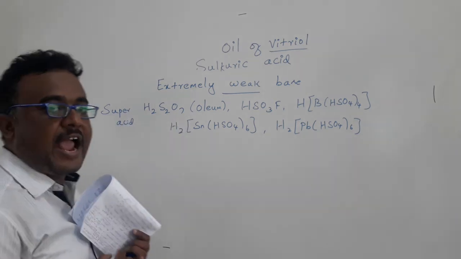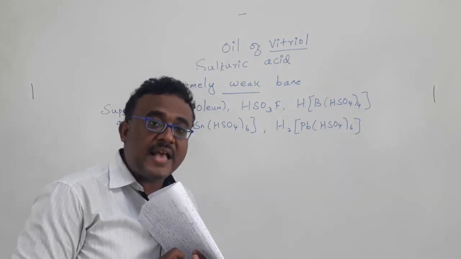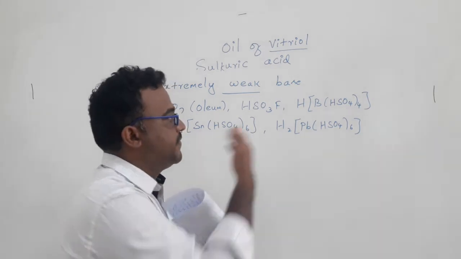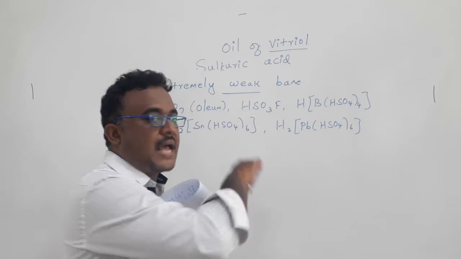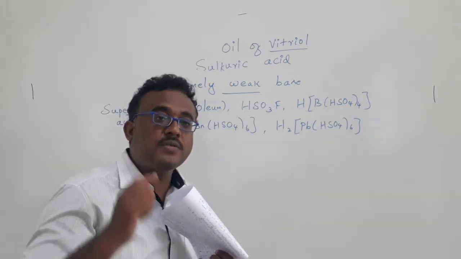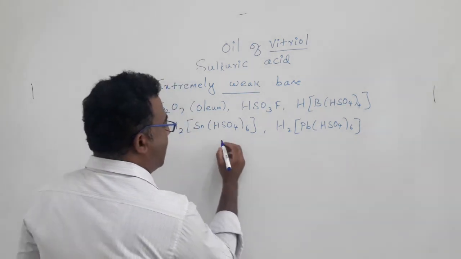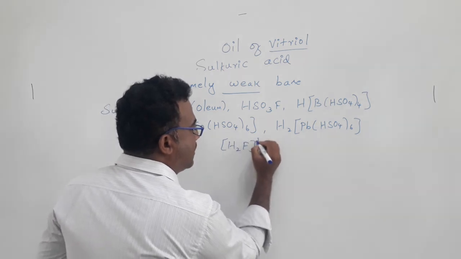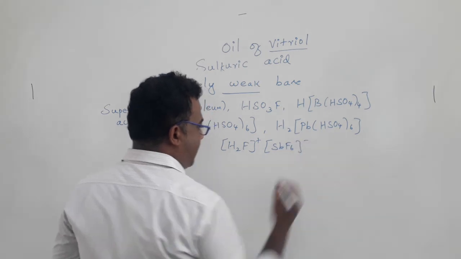These acids can make sulfuric acid behave as a base, because these are very strong acids compared with sulfuric acid. So when we react this acid with sulfuric acid, sulfuric acid can get protonated. And another one we have, which is also called magic acid, H2F+ SbF6-.